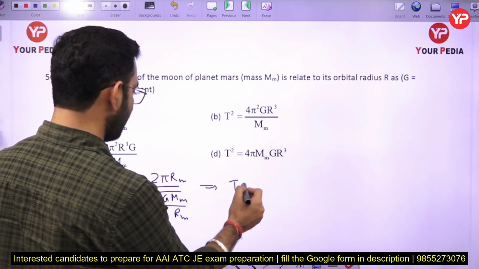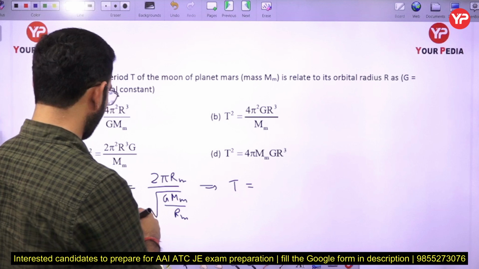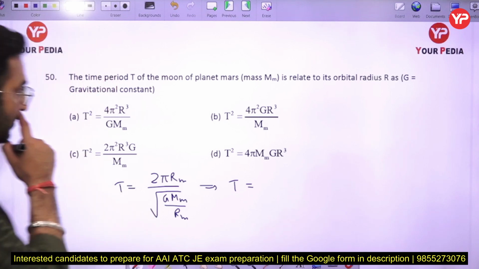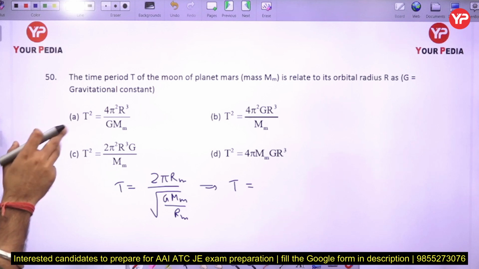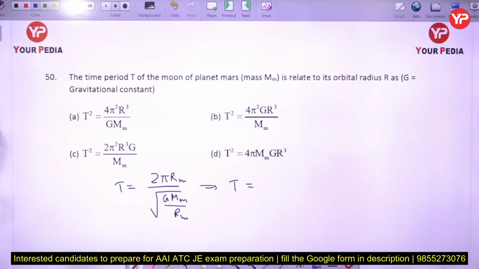So here in this case if you just put all the values here, so what is given to us is the orbital radius. Now we have to compare it with the orbital radius.